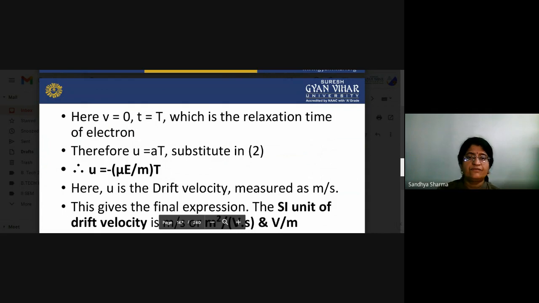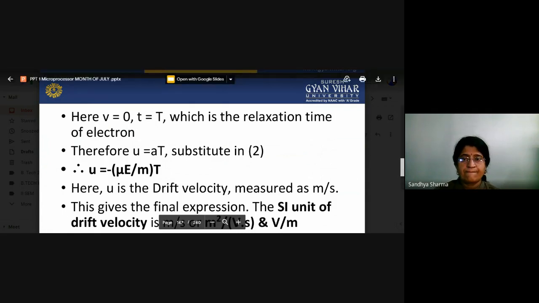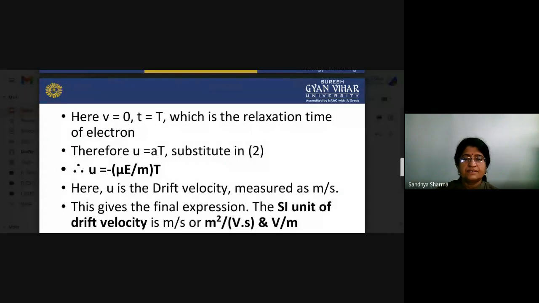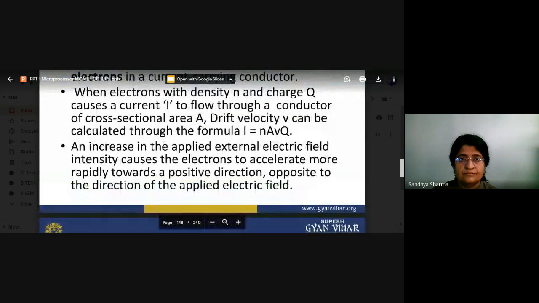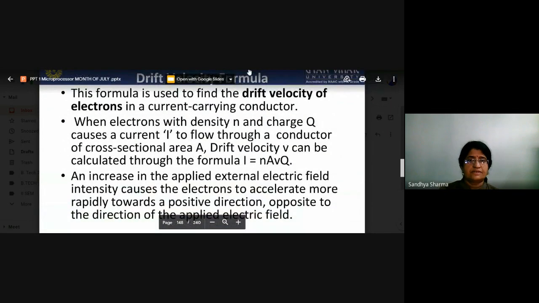The SI unit of drift velocity is meter per second, or meter square per volt into second. Now, the formula is used to find the drift velocity of electrons in a current carrying conductor.